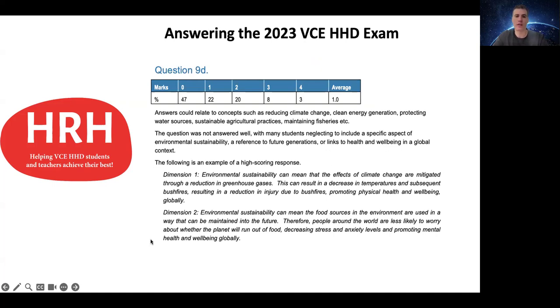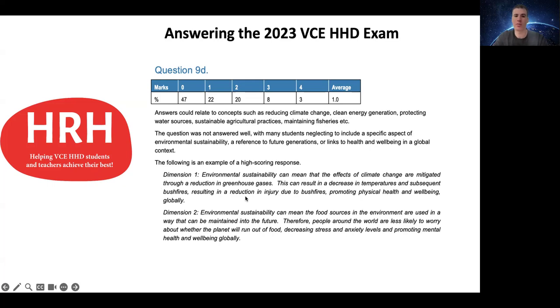So if you see the high scoring response sample here, they've said that environmental sustainability can mean the effects of climate change are mitigated through a reduction in greenhouse gases, and that can result in decreased temperature and subsequent bushfires, resulting in reduction in injury due to bushfires, promoting physical health and well-being globally. So they've made that reference to globally there.